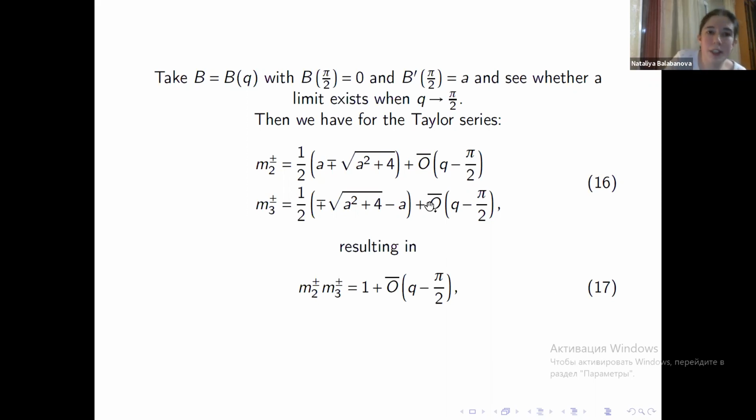We take b to be a function of q and demand that it is 0 at pi over 2 and that its first derivative at pi over 2 is a number a. For the Taylor series of m2 and m3 now, we have these two expressions, which obviously multiply to 1. And now we have all the instances of relative equilibria obtained from our problem.